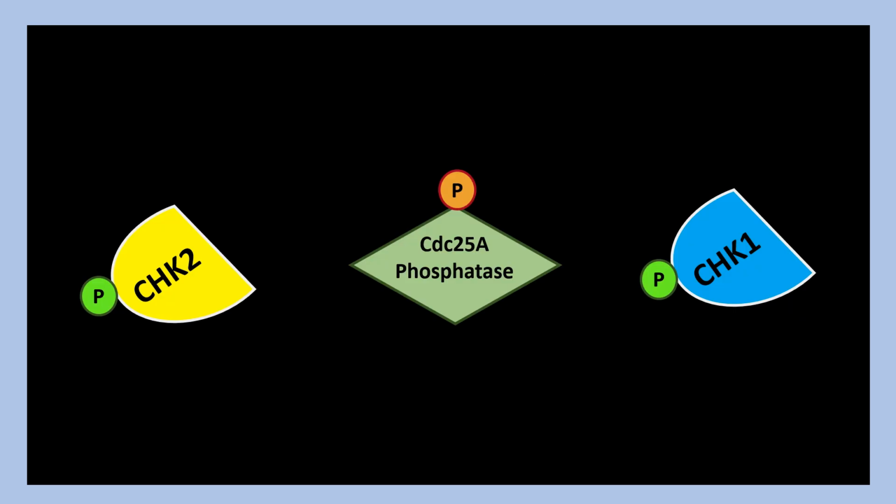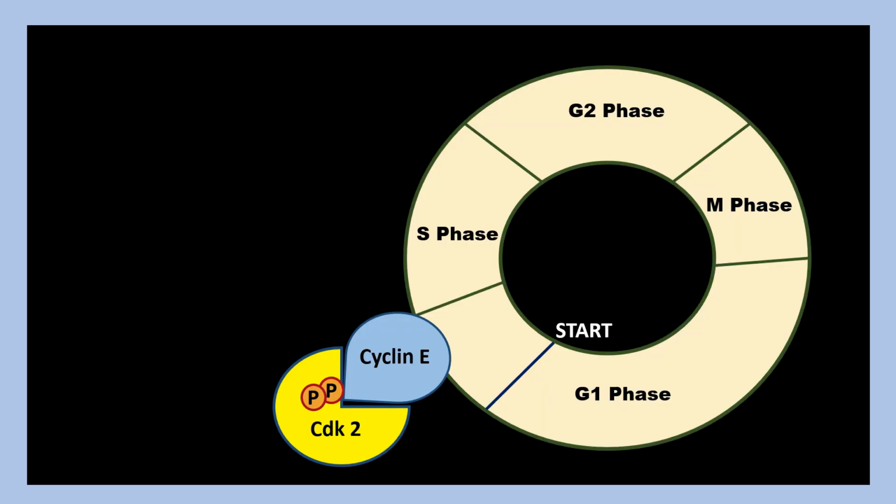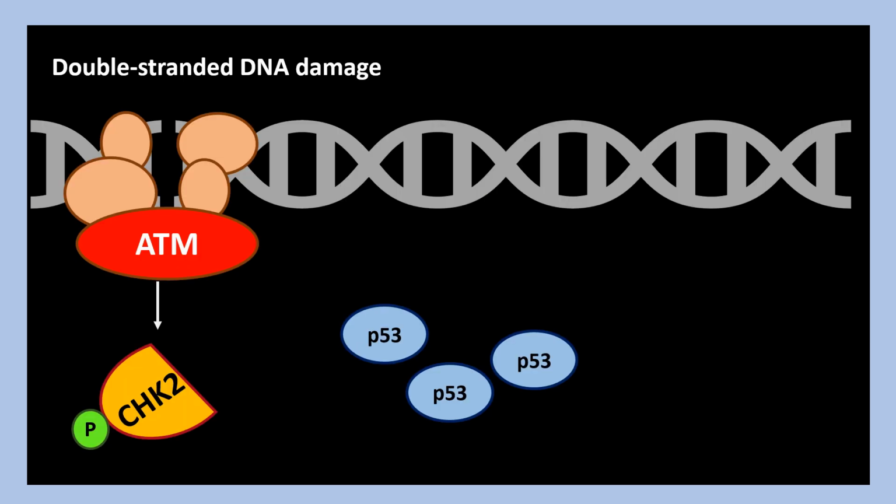So when activated CHK1 or CHK2 phosphorylates and inhibits CDC25A, the inhibitory phosphate on CDK2 will not be removed, causing CDK2 to be inactive and the cell cycle to pause so that the cell has the chance to repair the DNA if possible.